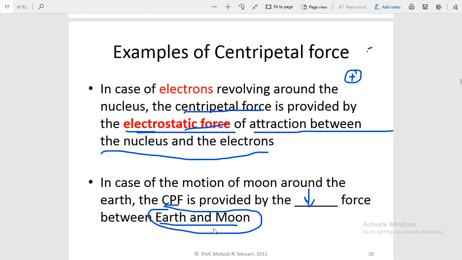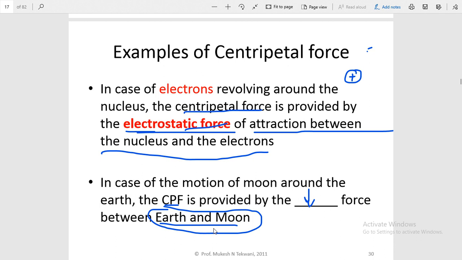In the third case the centripetal force is provided by the electrostatic attraction between the nucleus and the negatively charged electrons. And in the last case, the motion of the moon around the earth, the centripetal force is provided by the gravitational attraction between the moon and the earth.